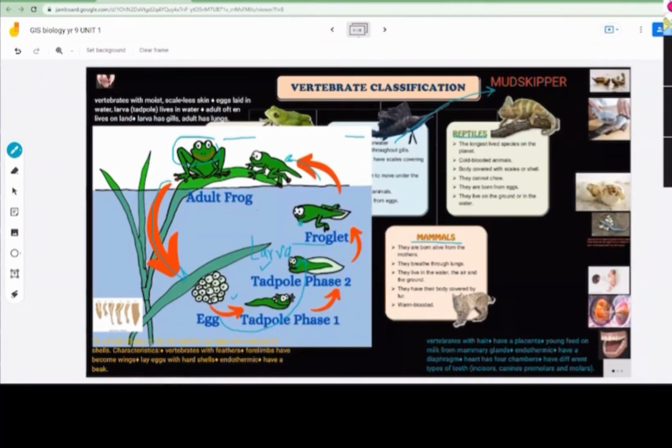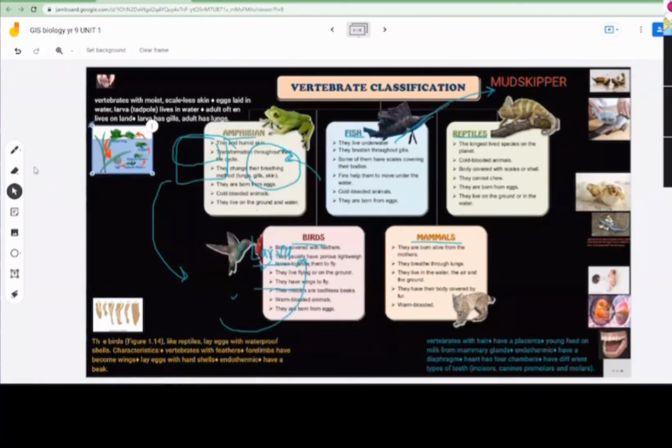Now you tell me, at which stage do they need gills and at which stage do they need lungs to breathe? They need gills to breathe at the larva stage. This one, a small frog, a froglet: gills or lungs? Lungs. But the adult one: gills, lungs, or skin? Skin. So three phases, three different breathing patterns. Any questions here?